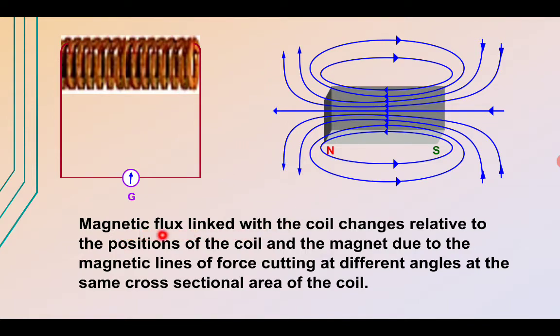We can say that the magnetic flux linked with the coil changes relative to the position of the coil and magnet, due to the magnetic field lines of force cutting at different angles at the same cross-sectional area. So we have different amounts of field as we approach or go away from this coil, and due to this change in magnetic flux, current is induced in the coil.